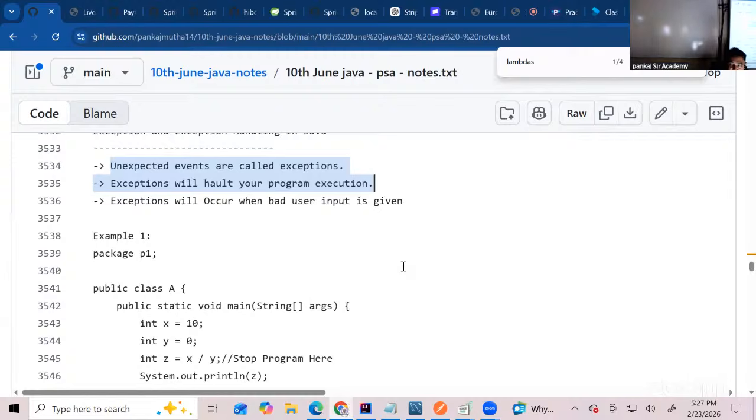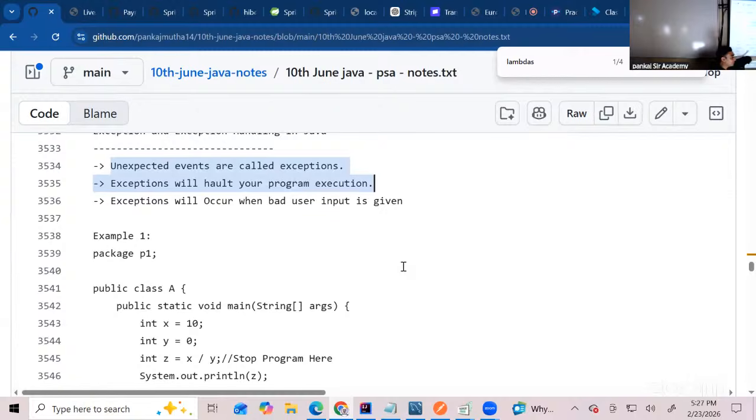That's not a good thing. Yes or no? Whenever an exception occurs, your program execution will halt. And we don't want that to happen. So now the question is, how will you handle it then? Because if you don't handle it, the whole application is now unresponsive. Correct? And we don't want this to happen.